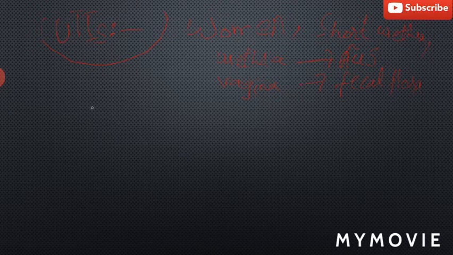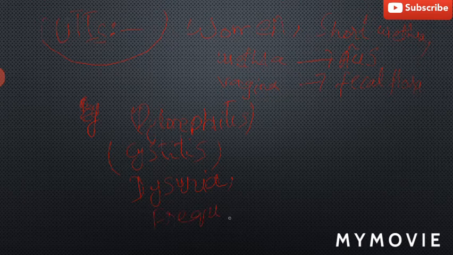Urinary tract infections lead to pyelonephritis, infection of the kidneys, cystitis, infection of the bladder, dysuria, and increased frequency of urination. So these are the clinical findings where urinary tract infection occurs.